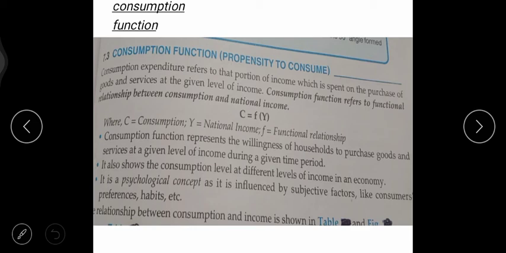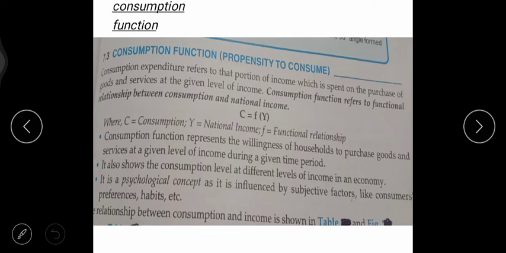Suppose the given time period is 1 year, how much consumption is done by the household sector. Or we can take the example of 1 month for normal people, but because we are studying national income, 1 month's amount cannot be considered here. It will be the amount of the whole year, right?